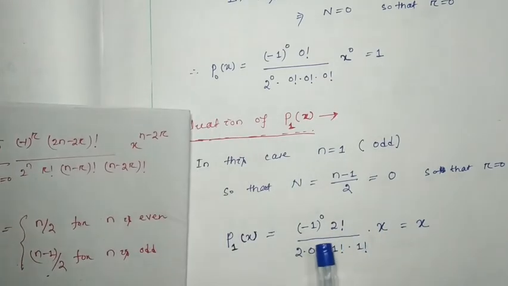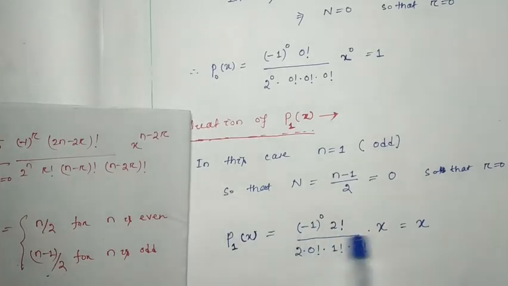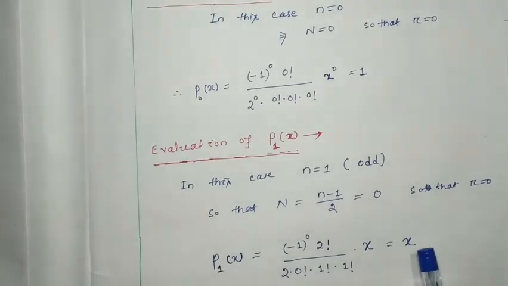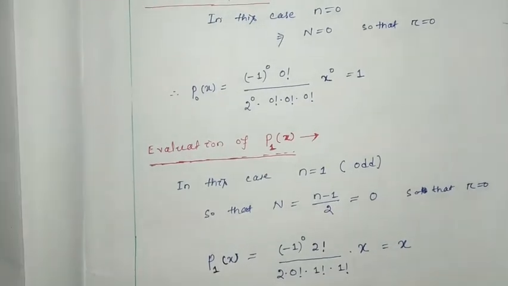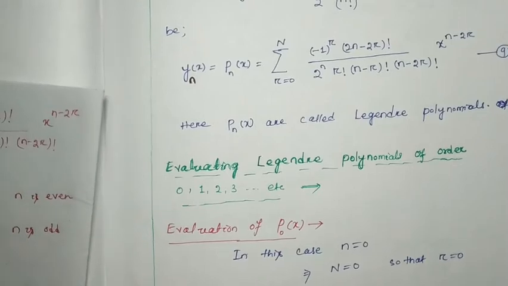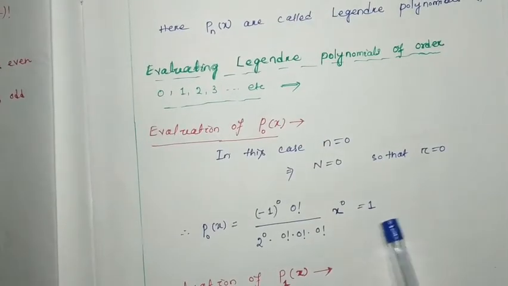So here you can see that 2 factorial means the value will be 2, and the 2s get cancelled. Minus 1 to the power 0 will be 1, whole divided by 0 factorial is 1, 1 factorial is 1. So this coefficient is 1 and x. So we got P1(x) equal to x. For the first order Legendre polynomial we found x, and for the zero order Legendre polynomial we found 1.